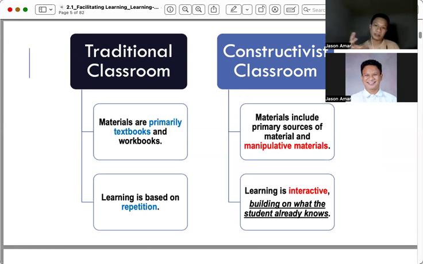But in the constructivist classroom, we utilize manipulative materials, materials that learners can touch, move and manipulate, for them to really experience how it is to learn utilizing all of their senses. In the traditional classroom, learning is based on repetition, while in constructivist, learning is interactive. They actually build on what they already know.